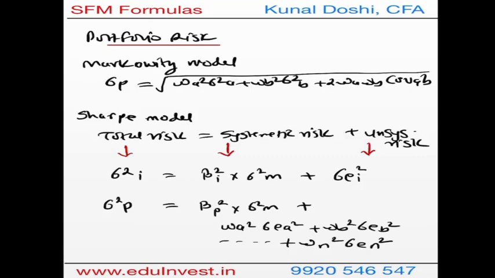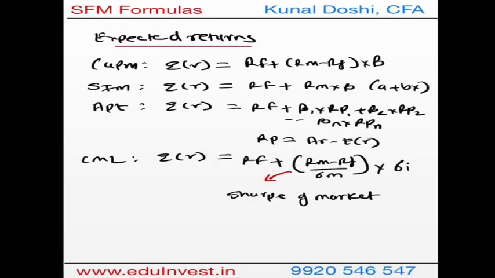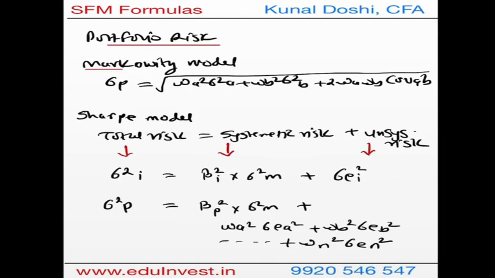So I'll just repeat, there are four ways of calculating expected returns under the CA final model, and there are two ways of calculating the portfolio risk. The Institute has a habit of asking the portfolio risk using Markowitz and Sharpe using the names.